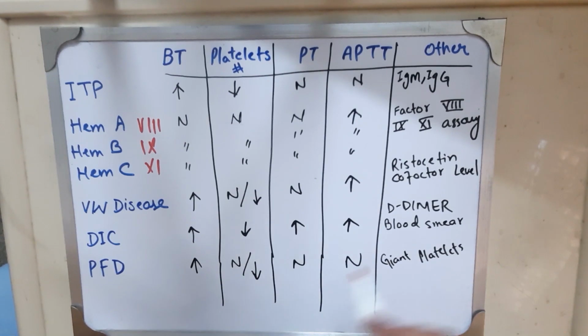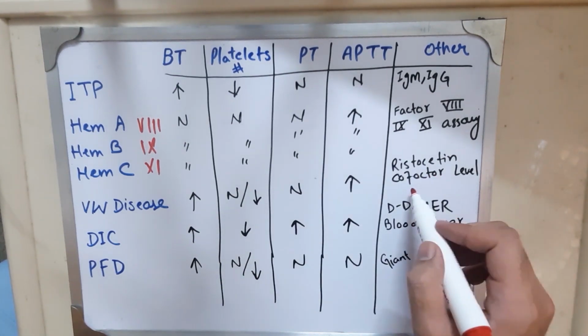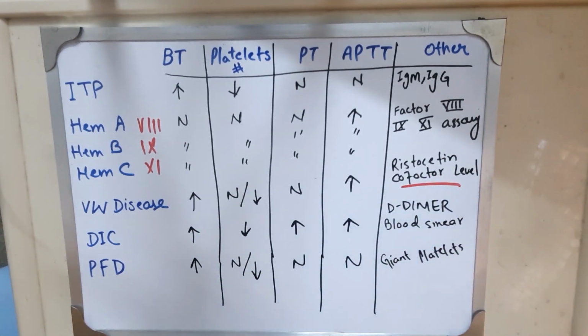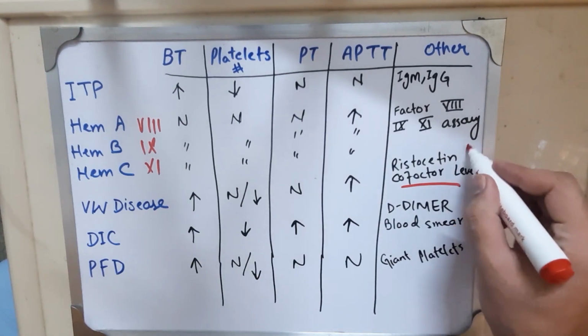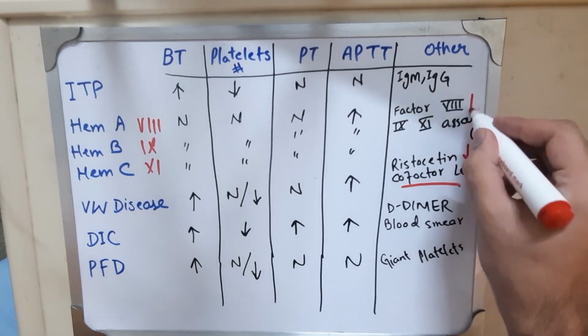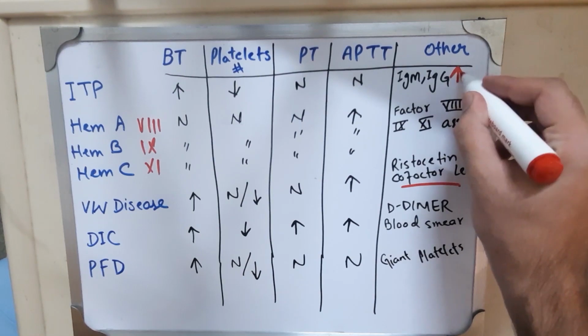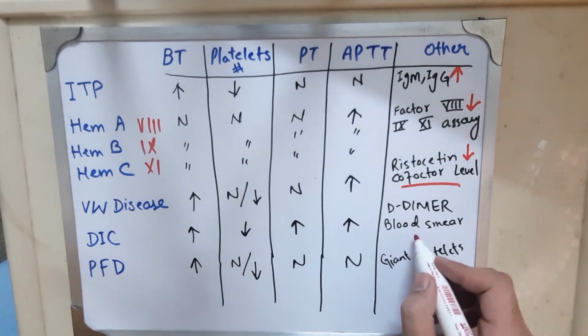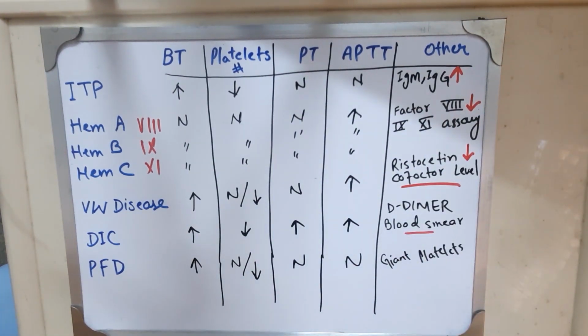For von Willebrand disease, ristocetin cofactor levels can be assessed in blood. These are low. For DIC, the blood smear shows microangiopathic changes in RBCs. For platelet function disorders, giant platelets are present in the blood in the case of Bernard-Soulier syndrome.